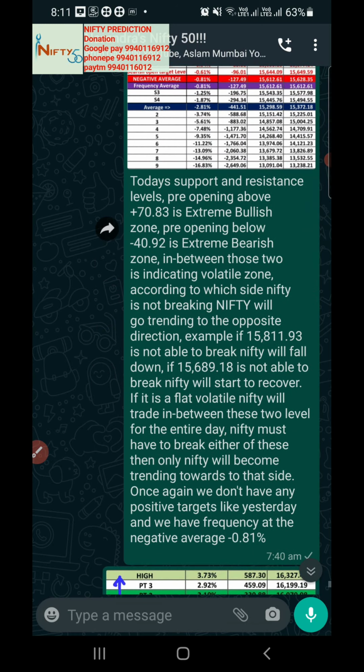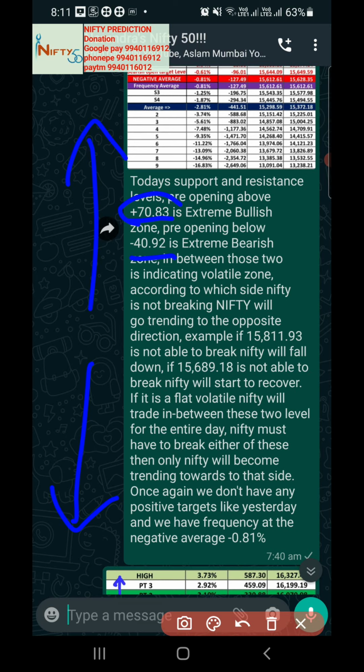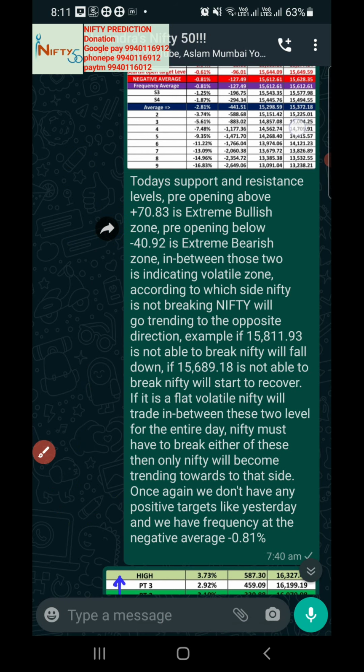So as per the data, if anything opens above 70 points, it is indicating the extreme bullish zone. Anything that opens below 40 points is in the extreme bearish zone. So the pre-opening must be above this 70.83 or below this 40.92. According to that, the trend will continue for the extreme bullish and the extreme bearish. If it opens in between those levels, then it will be a volatile market once again, like what we saw yesterday. But later it will have the potential to continue.